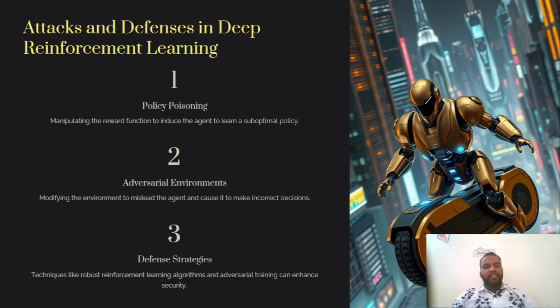Attacks and defense in deep reinforcement learning. Policy poisoning. Manipulating the reward function to induce the agent to learn adversarial behavior. Adversarial environments. Modifying the environment to mislead the agent and cause it to make incorrect decisions. Defense strategies. Techniques like robust reinforcement learning algorithms and adversarial training can enhance security.